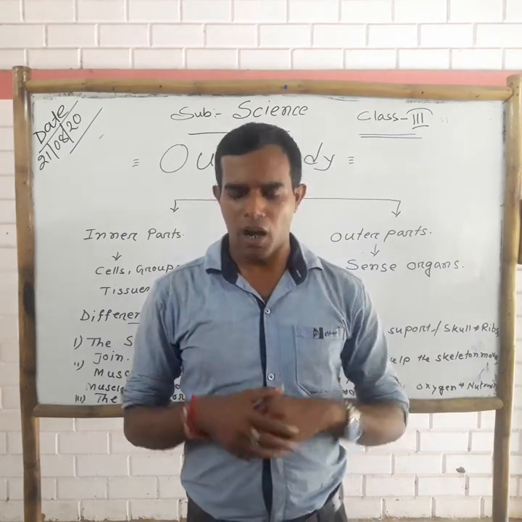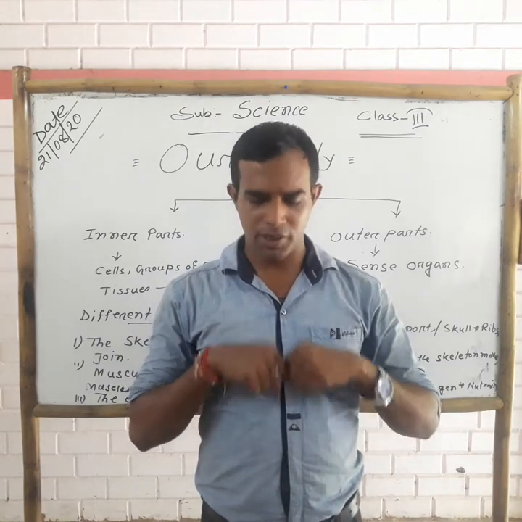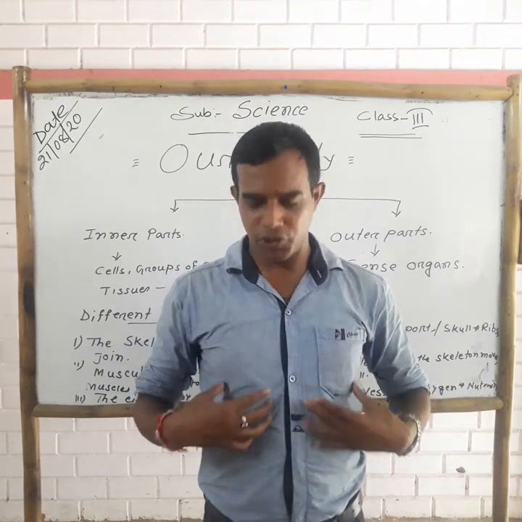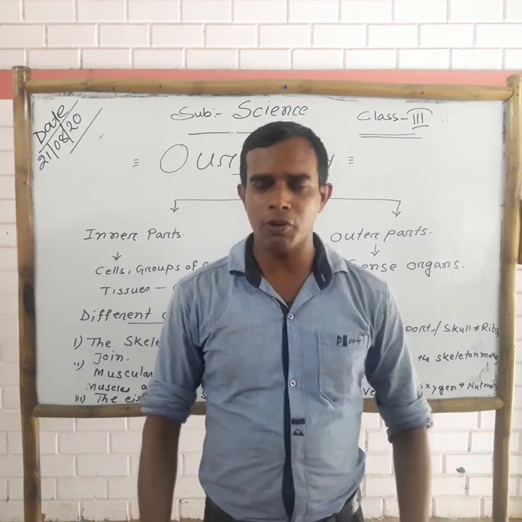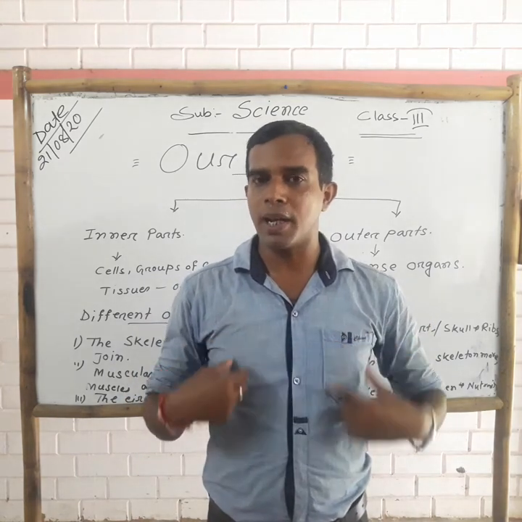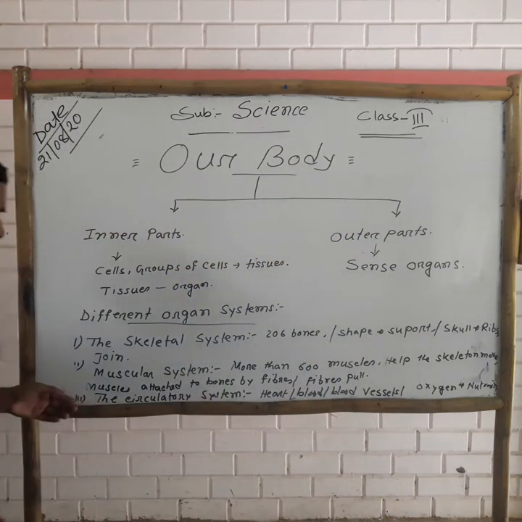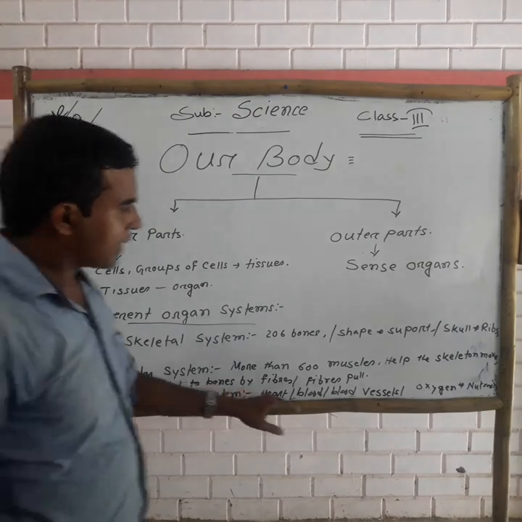This heart is always pumping, and our blood circulates through all portions of the body through the blood vessels.